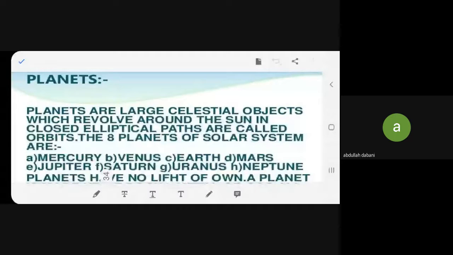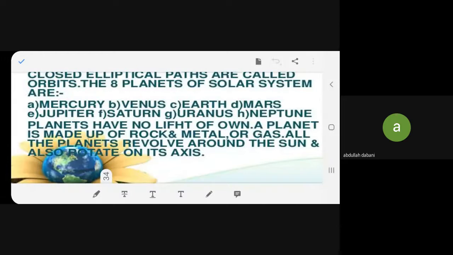Planets are large celestial objects which revolve around the sun in elliptical paths. Be a bit louder, you're very faint. Planets are large celestial objects which revolve around the sun in closed elliptical paths called orbits. The eight planets of the solar system are Mercury, Venus, Earth, Mars, Jupiter, Saturn, Uranus and Neptune.